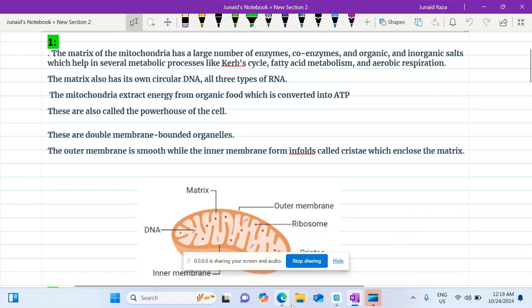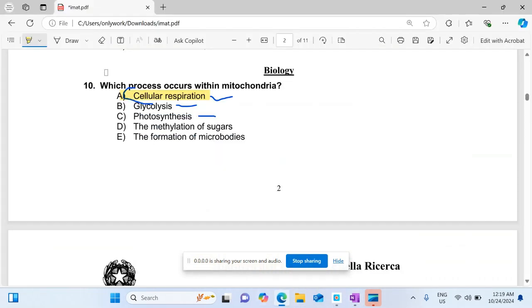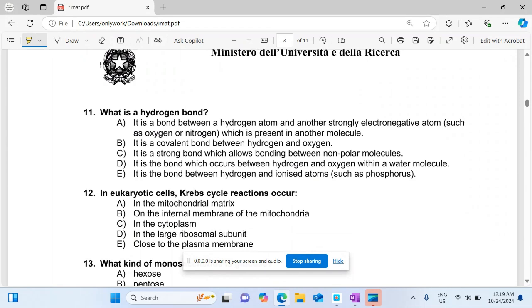So now move to MCQ number two, which is, what is a hydrogen bond? It is a bond between a hydrogen atom and another strongly electronegative atom. This is the right option, and it is always formed between two molecules: one hydrogen atom of one molecule and a strongly electronegative atom of another molecule. So A is the right option.